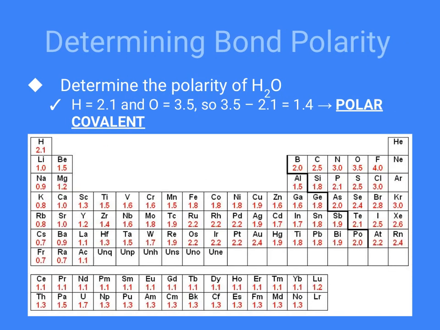Let's look at another one this time. So we have H2O. We have done a covalent dot diagram of water, so we know this is what it looks like. What we need to recognize here is that this is an OH bond, and this is an OH bond, and they're the same. So all we need to do is determine the polarity of one bond, and we know if the other bond is polar. Hydrogen has an electronegativity of 2.1, oxygen has an electronegativity of 3.5. You do the subtraction, it is 1.4. That is extremely polar covalent, and in class, we're going to talk about what that ultimately means for the molecule itself.